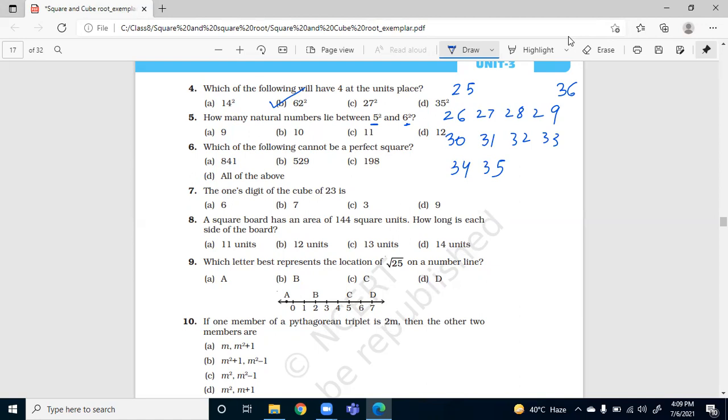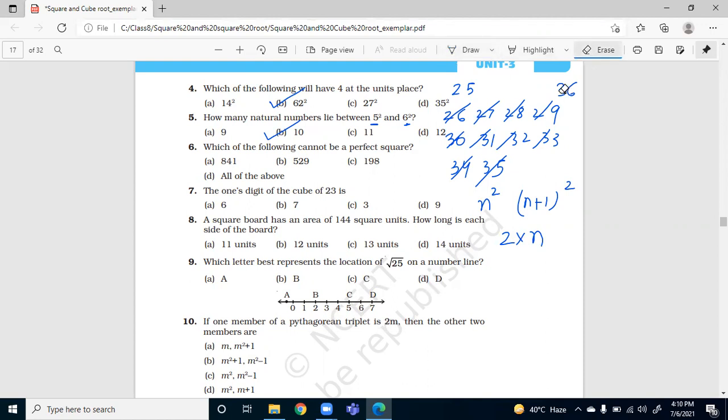Understand? So formula is 2n. 1, 2, 3, 4, 5, 6, 7, 8, 9, 10. So it's B part. Okay, don't forget that how many natural numbers lie between n square and n plus 1 square, then the formula is 2 into n. Okay, ma'am.